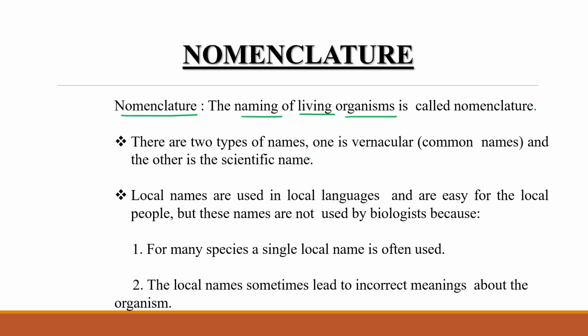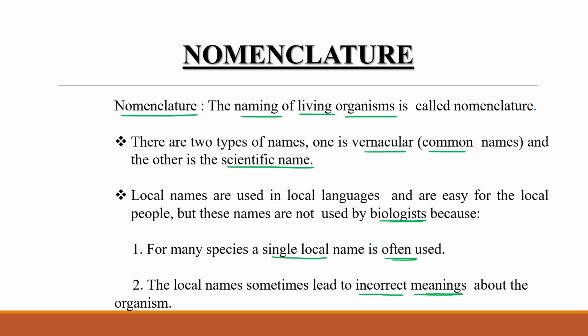There are two types of names. One is the vernacular name, which means the common name. The other one is the scientific name. The local names are used in the local language and are very easy for local people, but these names are not used by biologists. Why? Because for many species a single local name is often used in that particular local area, and local names sometimes lead to incorrect meaning about the organism.